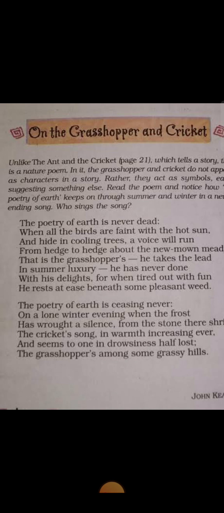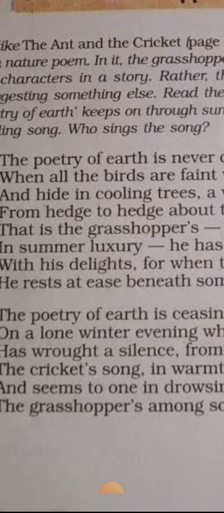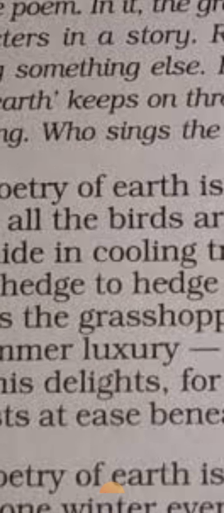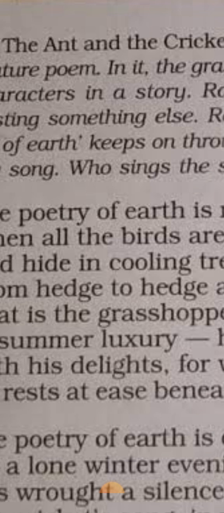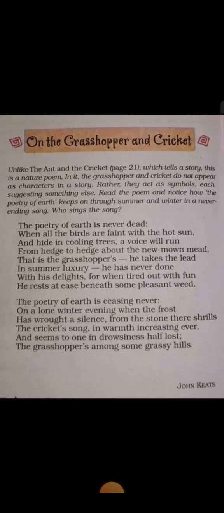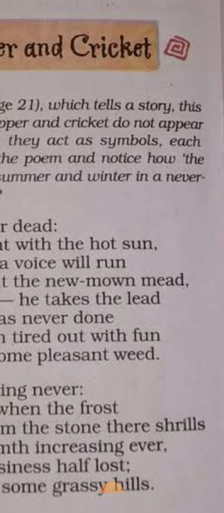So let's talk about a few of the poetic devices or literary devices in this poem. Let's talk about the first one, which is alliteration. So what actually is an alliteration? Alliteration is the repetition of consonant sounds in one single line in the nearest words. So in the fourth line of the first paragraph, it is written as hedge to hedge. That means alliteration is used here. In the same line, it is new mown mead. Again, alliteration is here.